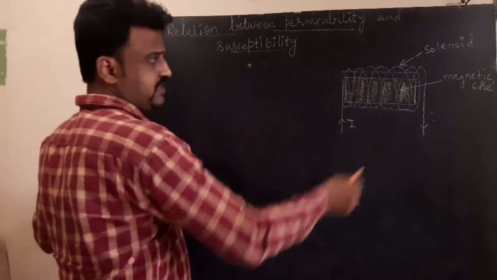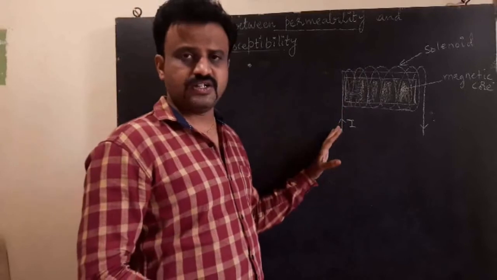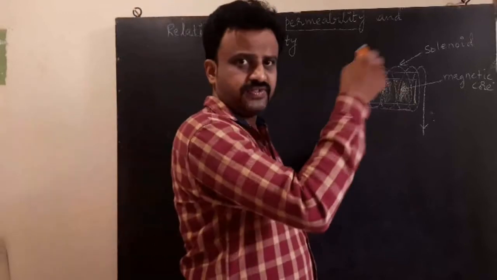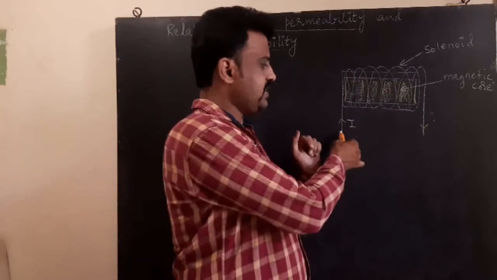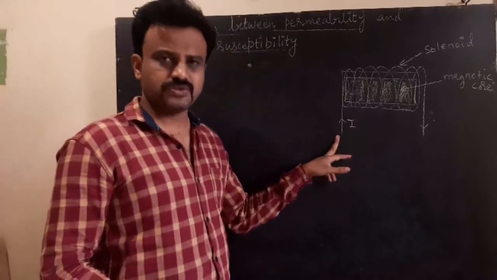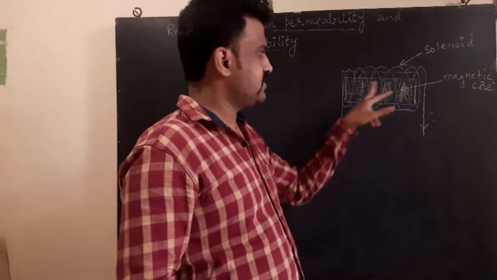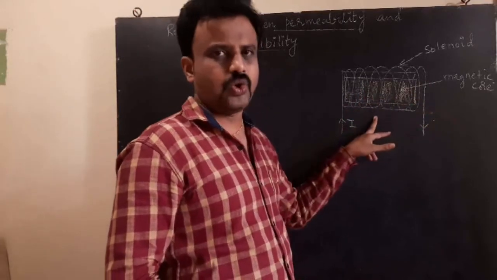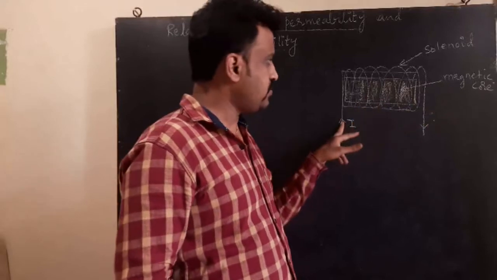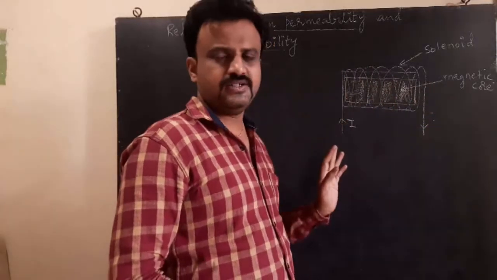Here in the figure I have considered a solenoid, having number of turns N. Current passing through the solenoid is I. In the first case, without considering the magnetic core, you have to calculate the magnetic field due to the solenoid.